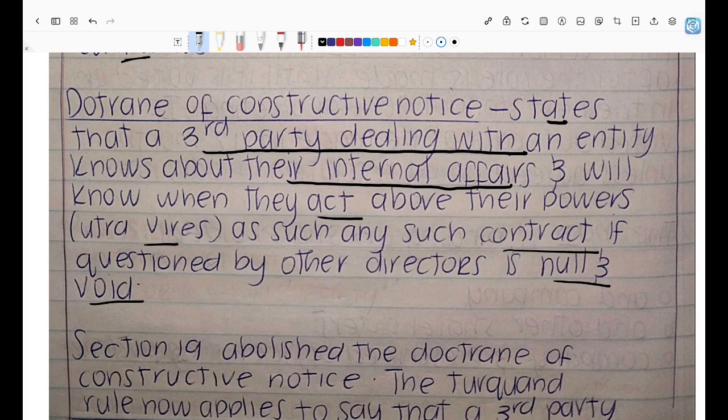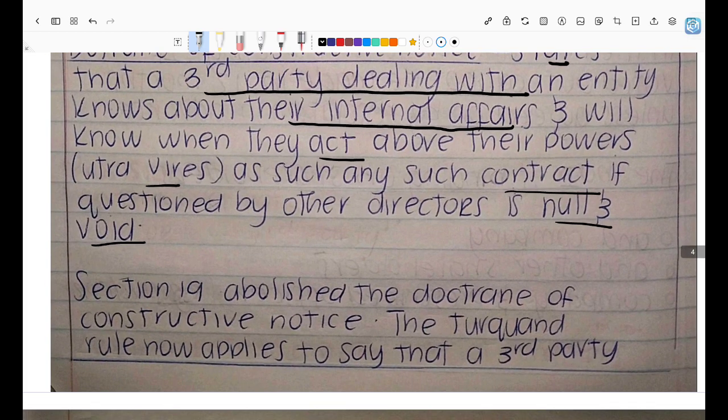So if you go ahead and get into a contract with that company whose object is to sell fuel, and you get into a contract for a convenience store, then that contract is going to be null and void. Why? Because we assumed that you knew that this company was acting above their powers, but you still went ahead and dealt with this company.